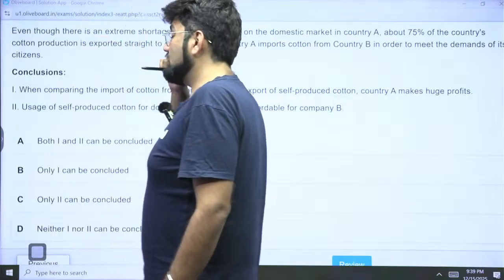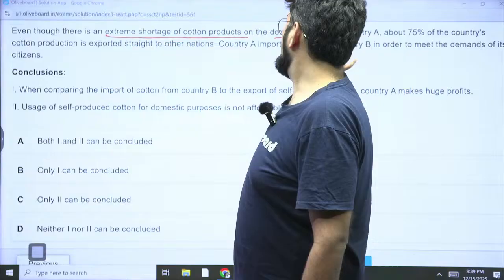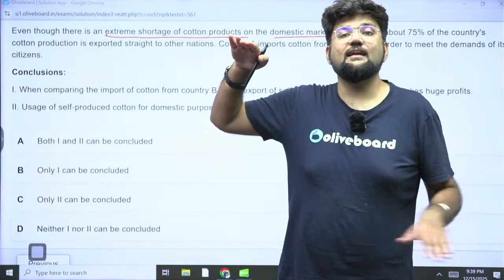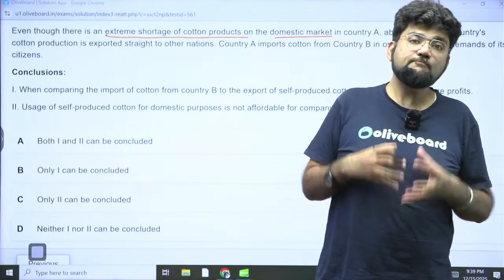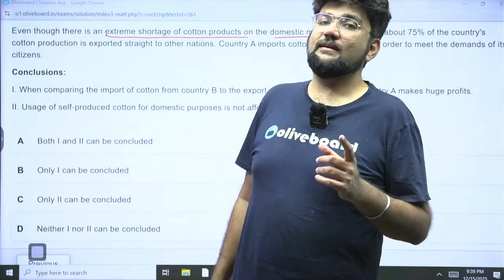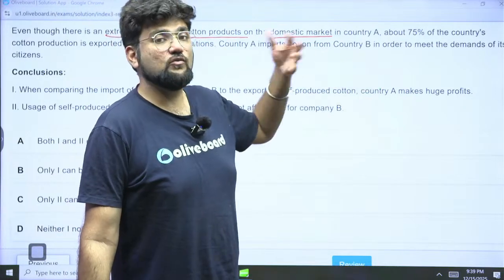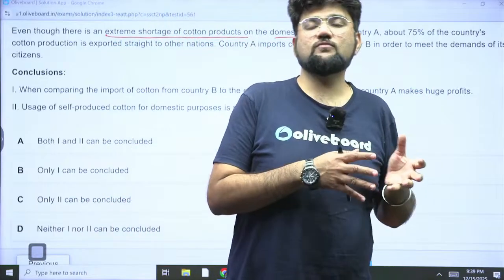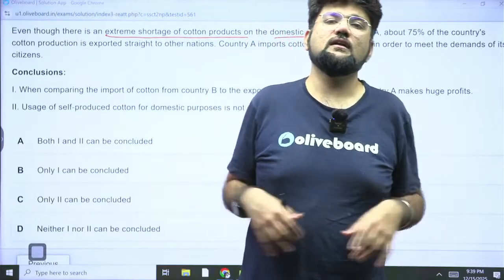This is saying that there is not a normal shortage, there is an extreme shortage of cotton production in the domestic markets. Extreme shortage. So the demand is so high and the supply is very less. Despite that, 75% of the production is exported to other countries. Why is that? Because probably country A is earning huge profits on exports rather than using it for its domestic purpose. And a marginal amount of that profit is probably used to import extra cotton from B, which is being used for internal consumption.